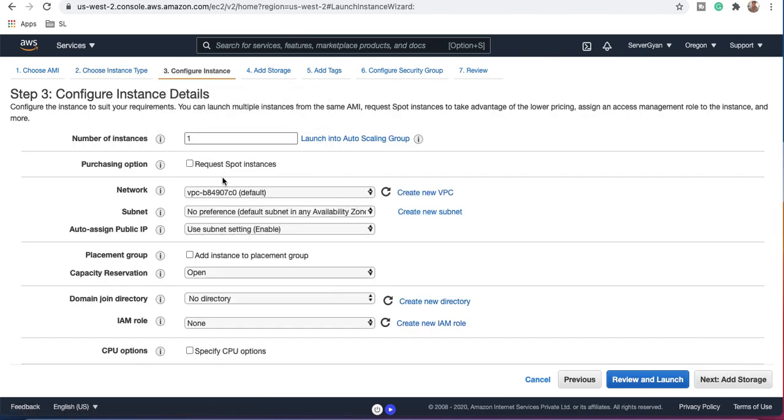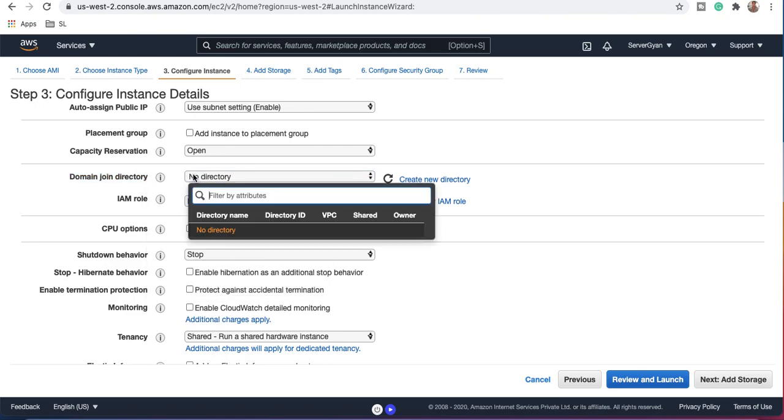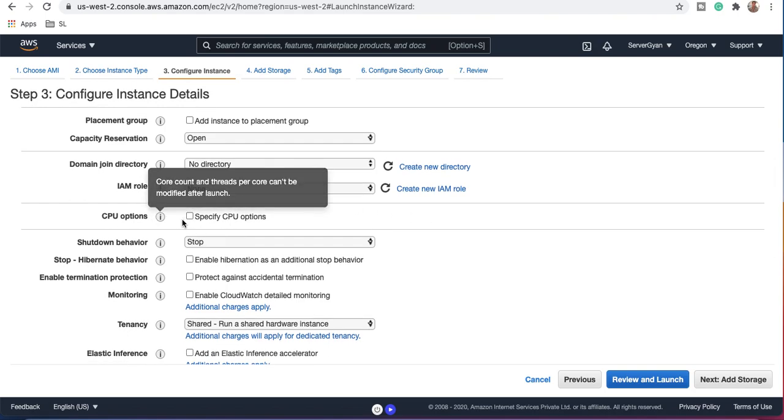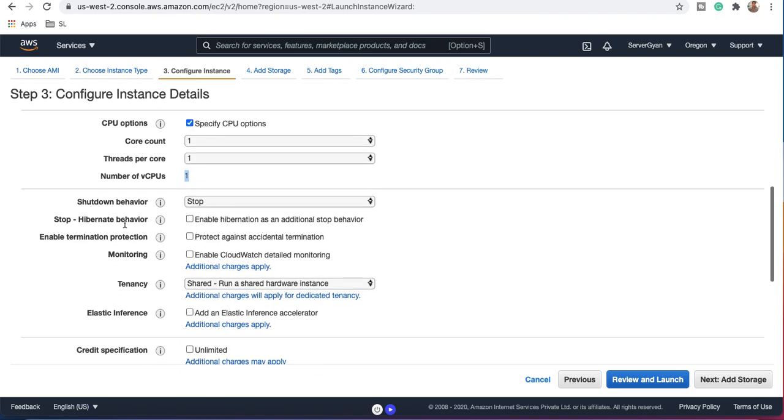Then the number of instances and these things are going to remain the same. The new feature here is, let us say you are going to create a Windows server and you want it to be part of an Active Directory or any directory service which you create here, so you can join that here. Then, CPU options: if you are going to create any machine other than a T2.micro type instance, you can select how many cores you are going to have, how many threads per core, and how many CPUs you want. Here I have selected only one. Otherwise, if you select a bigger instance, these options are customizable now.